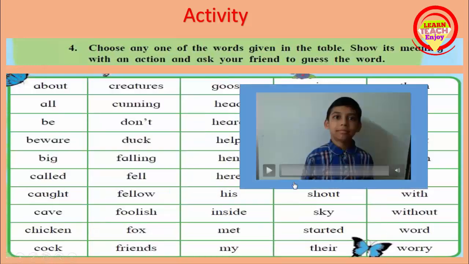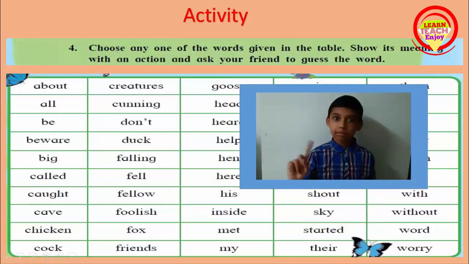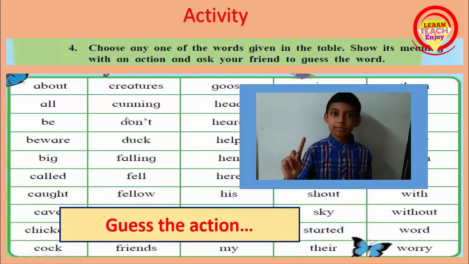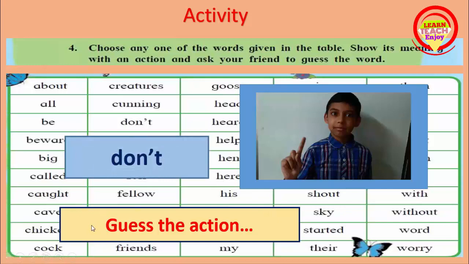Other example, see the video. Guess the action. Yes. Don't. ज्या पद्धतीची ॲक्शन आहे ती डोंट हा शब्द दर्शवते म्हणून. सो द ॲक्शन इज डोंट. सो राईट डाऊन डोंट. Like this you choose all these words one by one and do action and ask your friend to guess the word.